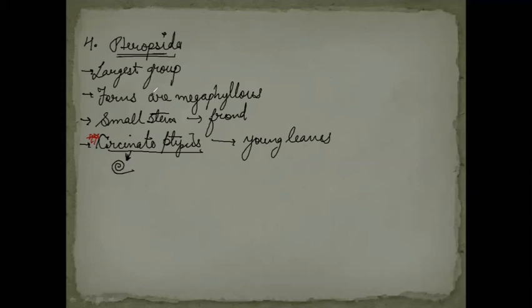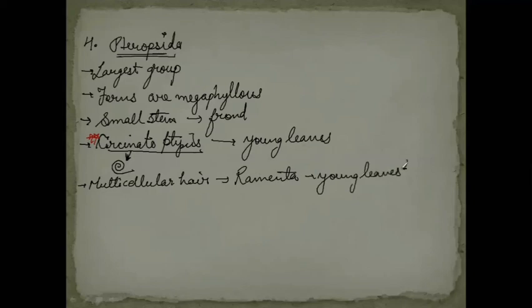Next, they have multicellular hair-like structures known as ramenta on young leaf and stem for protection. Another important point we have for these Pteropsida members is multicellular hairs, which are known as ramenta. These multicellular hairs are found on young leaves and stems, and they protect these young leaves and stems.